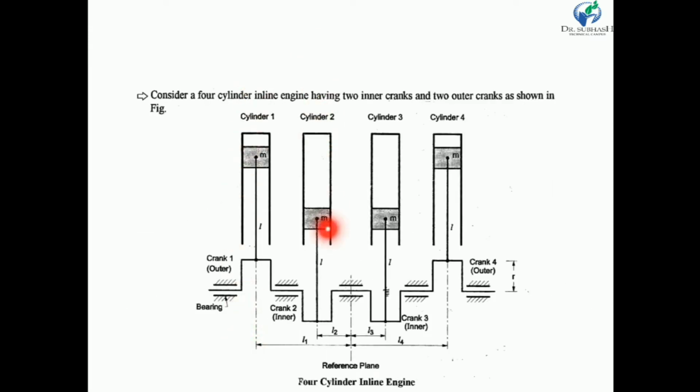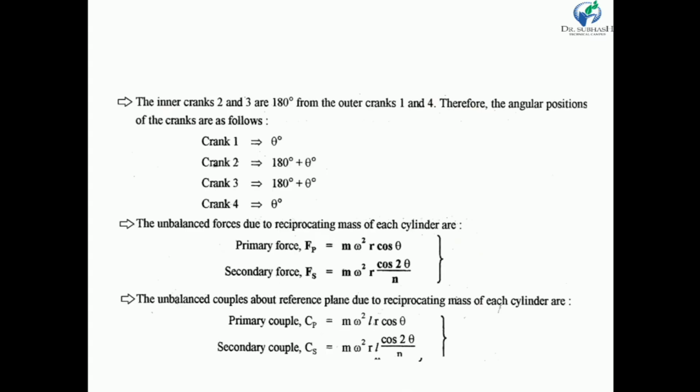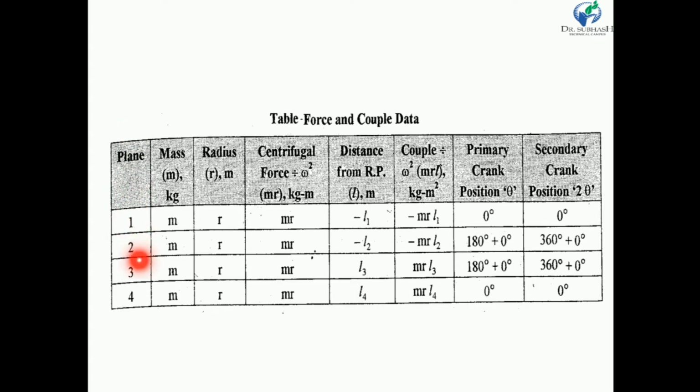So we consider all cylinders are in a plane. So there are 4 planes. That's why we consider planes in the first column. So there are 4 planes, 1, 2, 3 and 4. Then another column is mass. In each cylinder there is 1 reciprocating mass having m. So m is the mass of reciprocating part. There are 4 cranks, and all cranks have the same radius, so the radius is r.